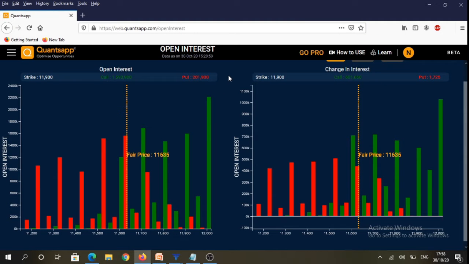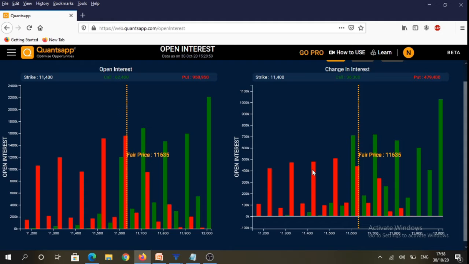We will see that highest amount of open interest in calls are at 12,000 strike followed by 11,700 strike. And if we see the puts, we will see that the highest amount of open interest in puts is at 11,600 strike followed by 11,500 strike. And if we were to see what happened on Friday intraday, we will see that the highest amount of calls were written at 12,000 strike followed by 11,700 strike. And in puts, we will notice that highest amount of puts were written at 11,500 strike followed by 11,400 strikes.